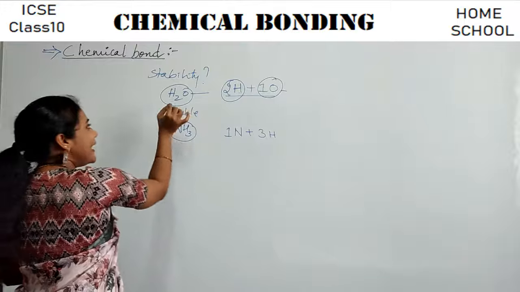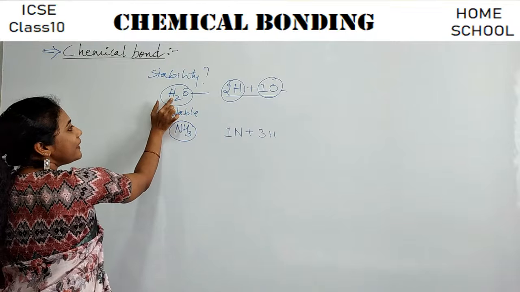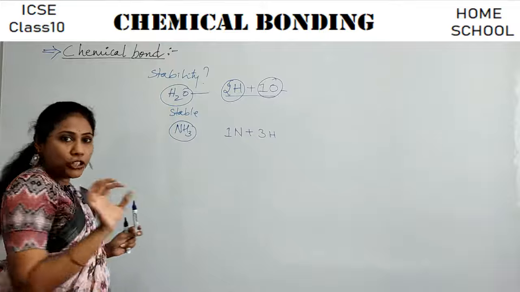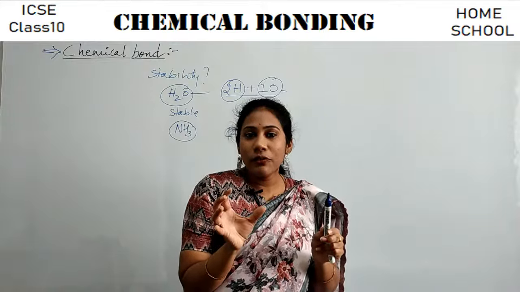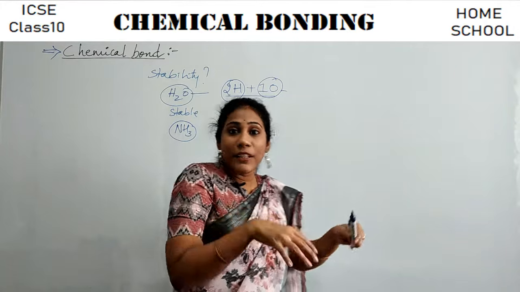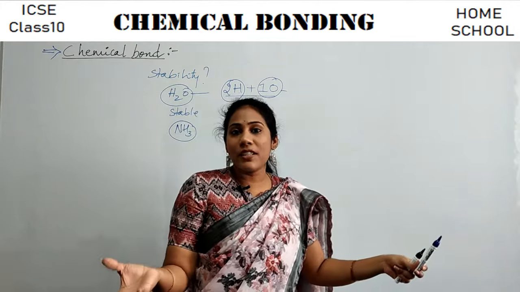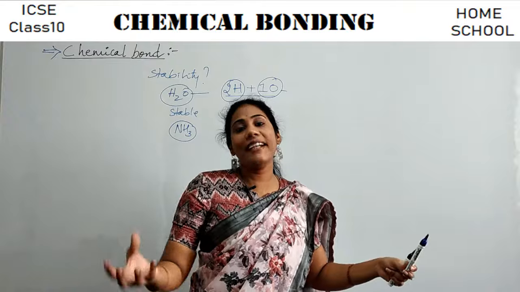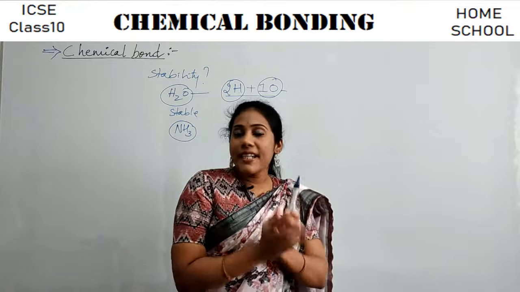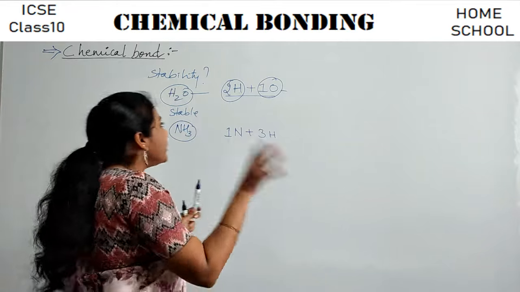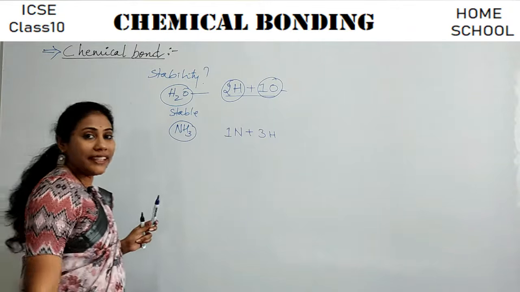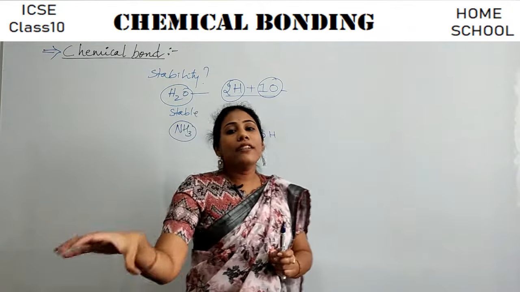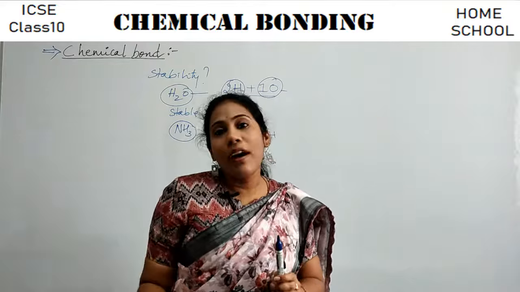Imagine if that attraction is not there between hydrogen and oxygen of water. Will the water molecule stay together? Right? Hydrogen can be separated from oxygen. It's because of the attraction that both are staying together and you get stable molecules, happier molecules in our nature. Right? So this is what we call a chemical bond.